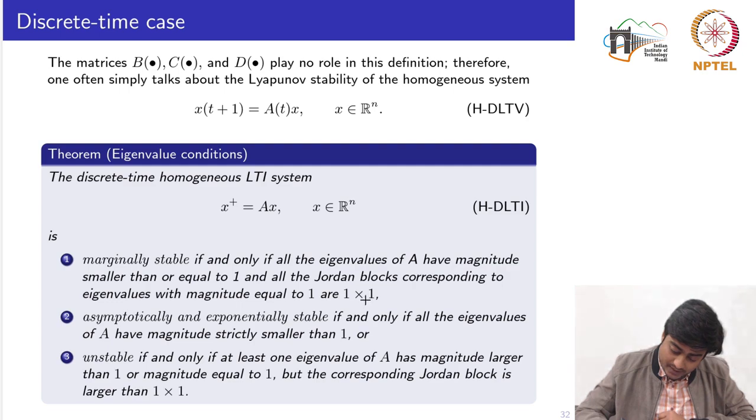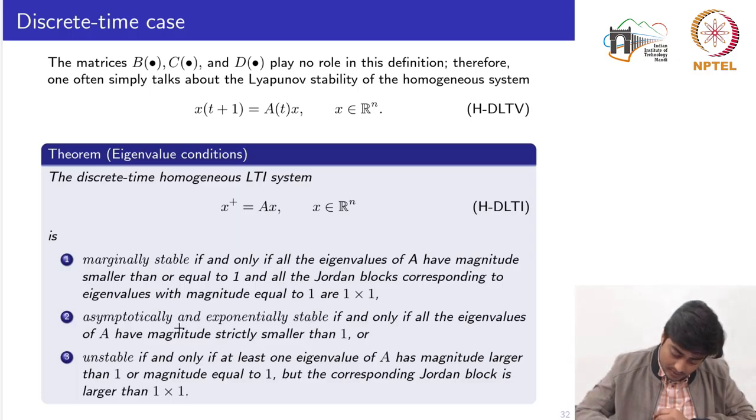Similar to what we had seen for the continuous time system, the LTI system is asymptotically and exponentially stable, because we already knew that the asymptotic stability and the exponential stability for the LTI system remain the same.